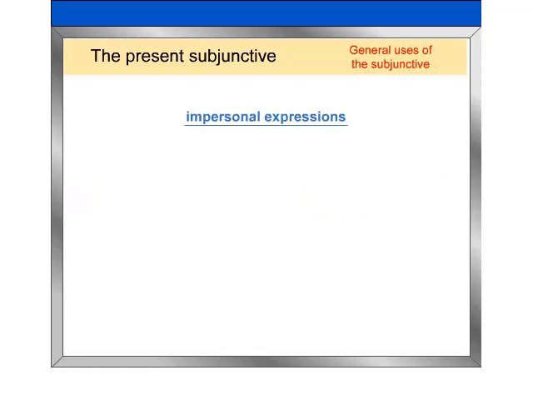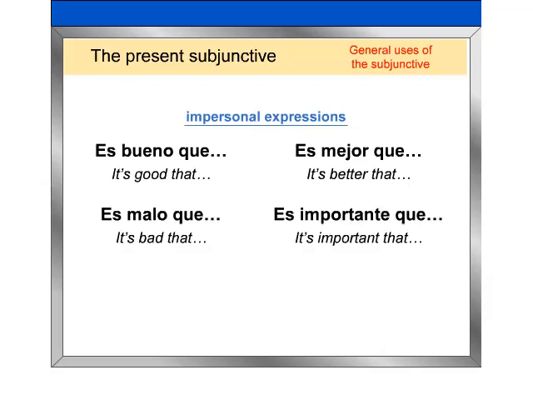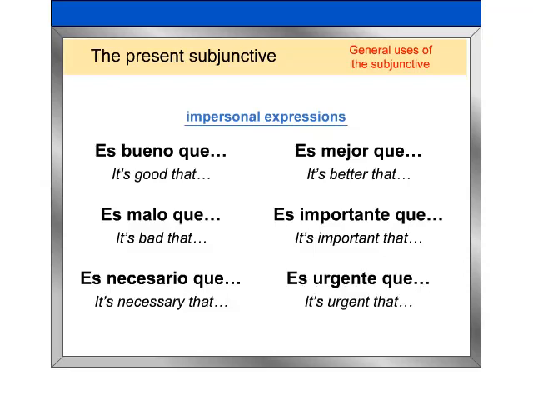Now, here are some expressions called impersonal expressions that are always followed by clauses in the subjunctive. Repeat after me. Es bueno que. Es mejor que. Es malo que. Es importante que. Es necesario que. Es urgente que.